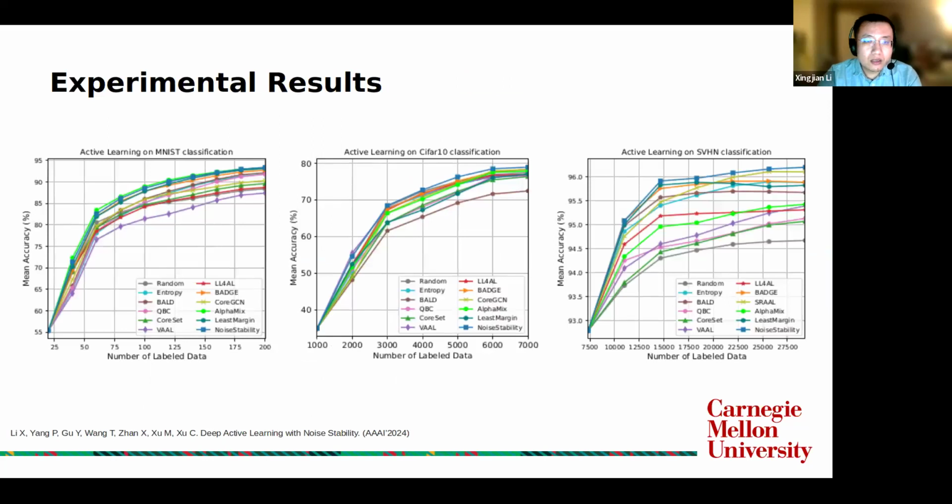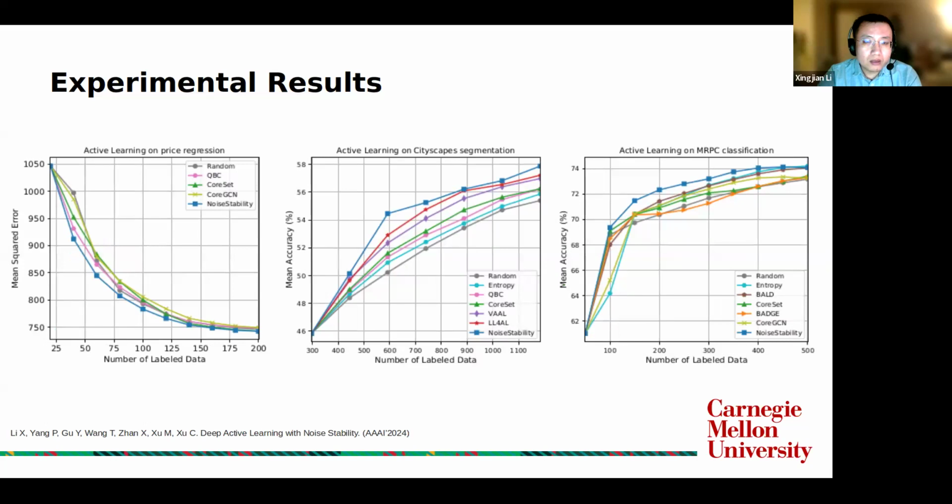We conducted some experiments to evaluate the performance of our method. The first group is image classification. We find noise stability is always among the most competitive algorithms on the three benchmarks. Here we use three different architectures, which are simple CNN, VGG, and ResNet, respectively.